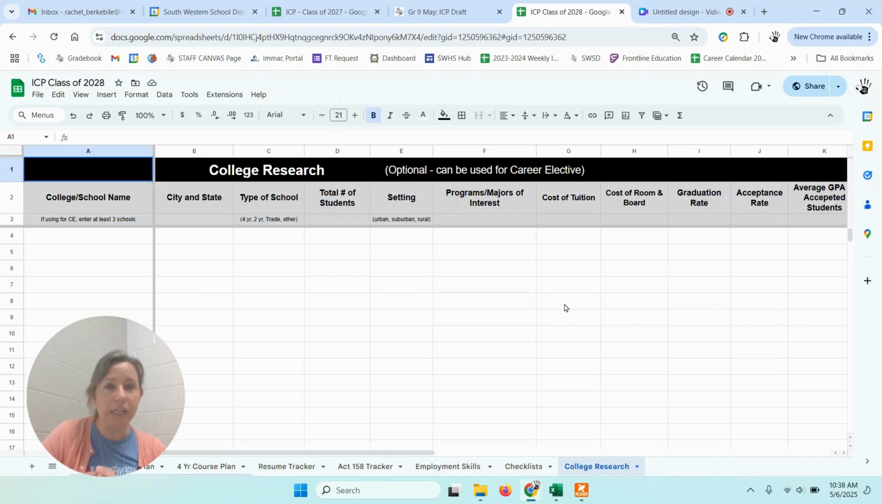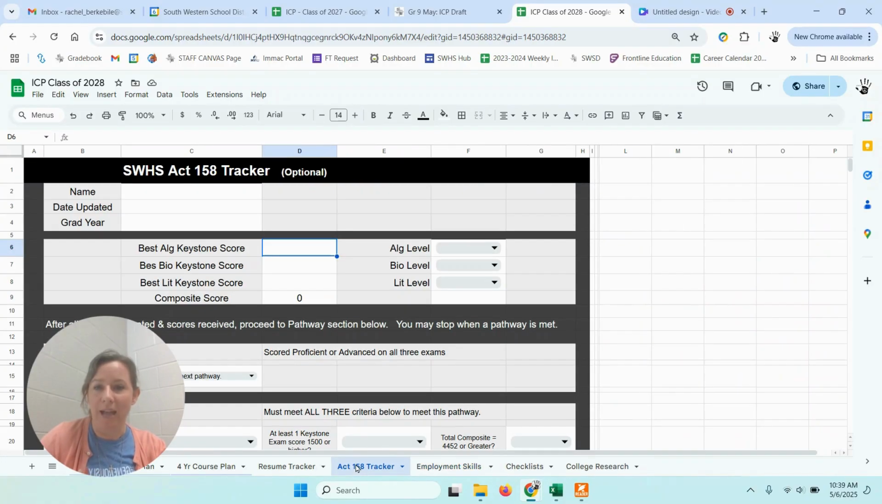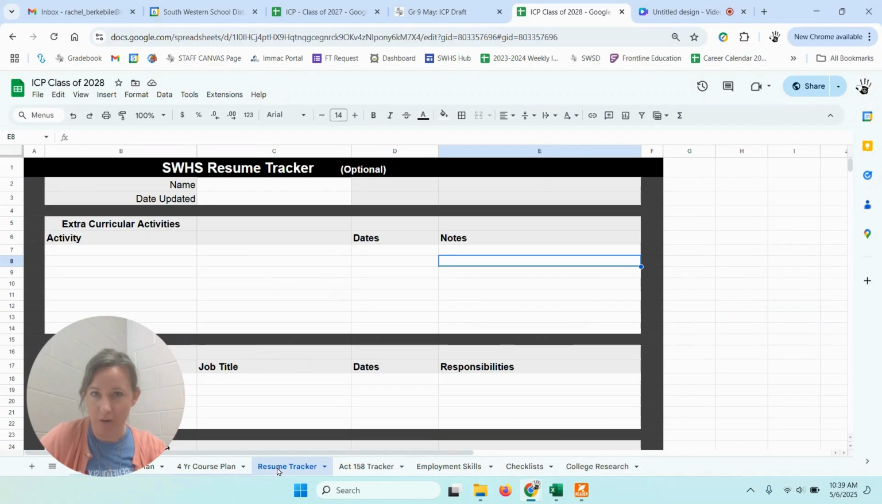Let me be really clear, and homeroom teachers, you listen up too, because I bet they're going to ask you. These tabs down here, the ones I just showed you, college research, checklist, employment skills for now, Act 158 tracker, resume tracker, they're all optional at this point. They are there for you if you'd like to use them as a resource. And in upper grades, we might use them more specifically.